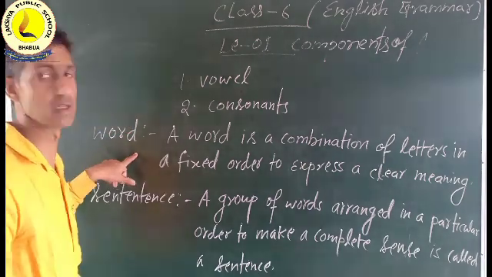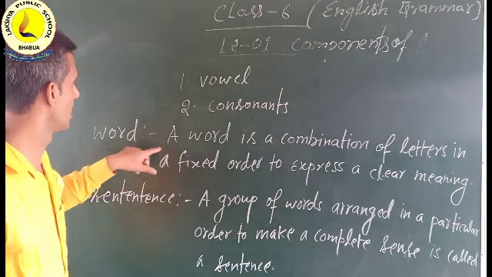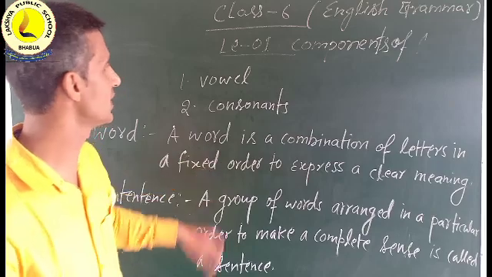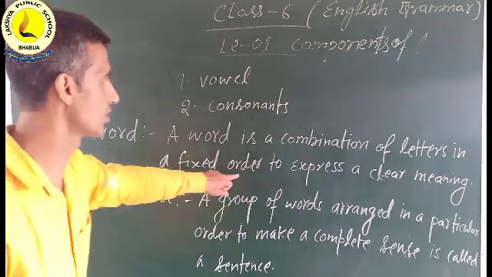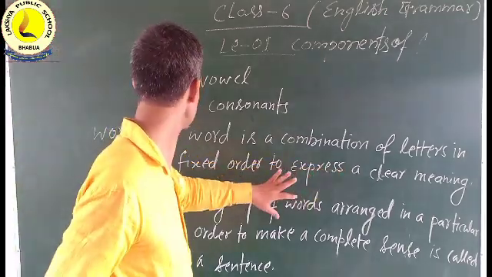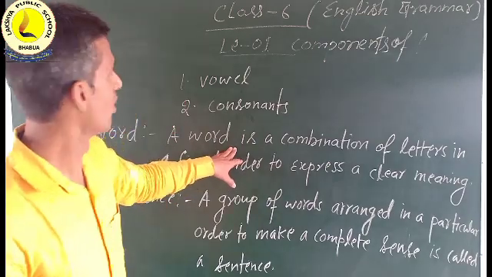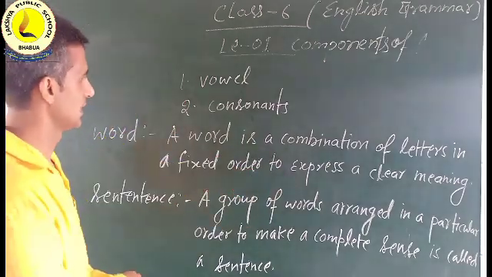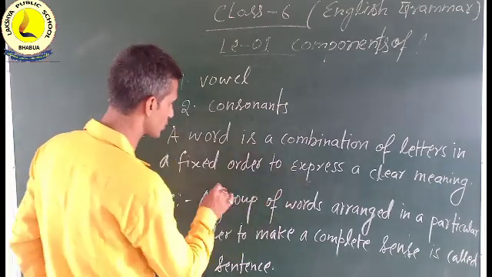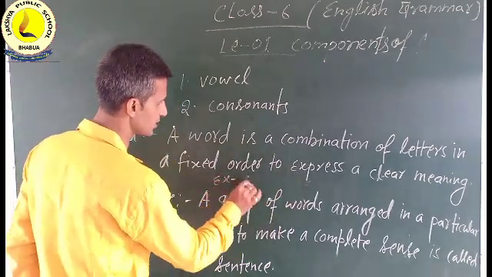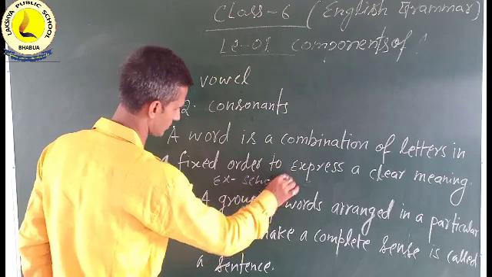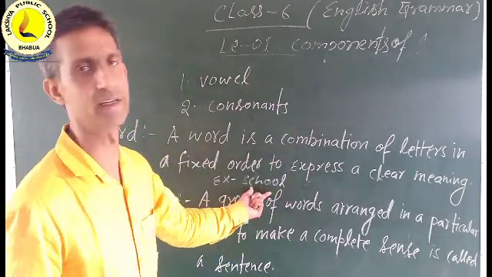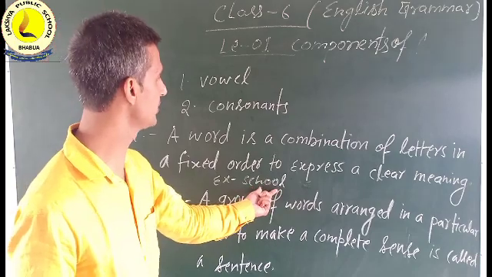What is a word? It is the question, what is a word. So a word is a combination of letters in a fixed order to express a clear meaning. If you write school, for example, school, it is the proper order of letters. So it is the clear meaning.